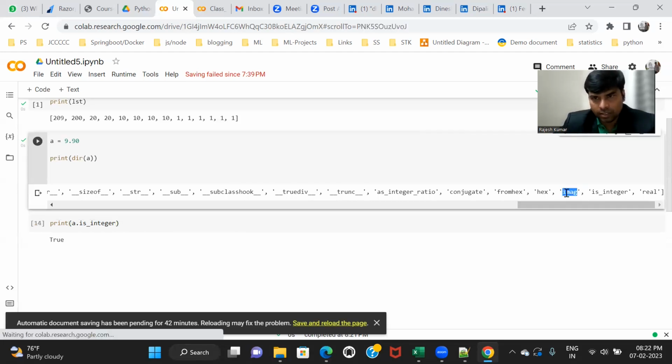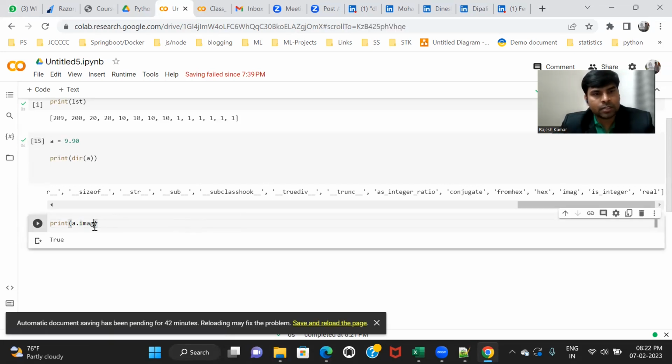For example, if I use imaginary, here you don't use parentheses, so it's an attribute. If you use something without parentheses, it is called an attribute. If you use something with parentheses, it is called a function in Python. Got it, everyone?